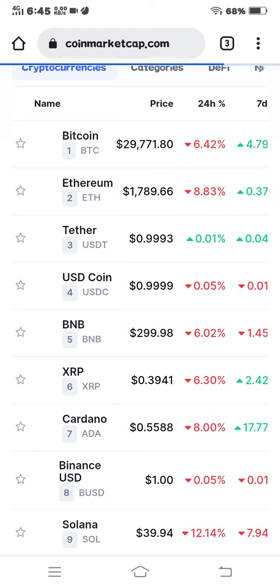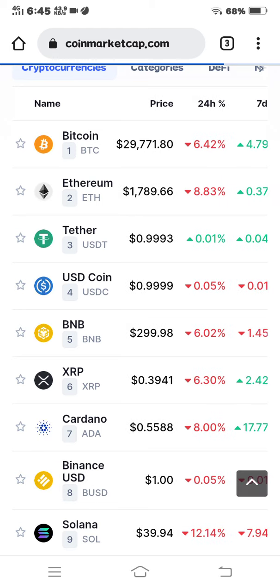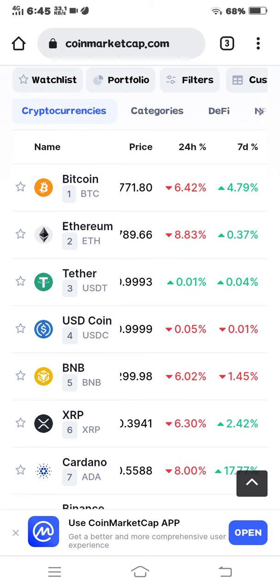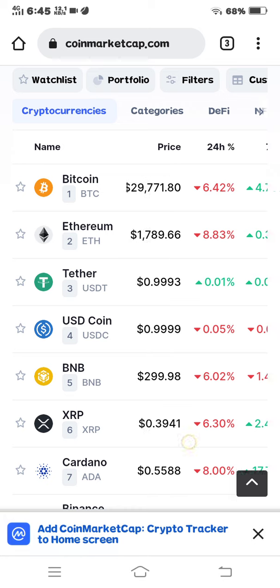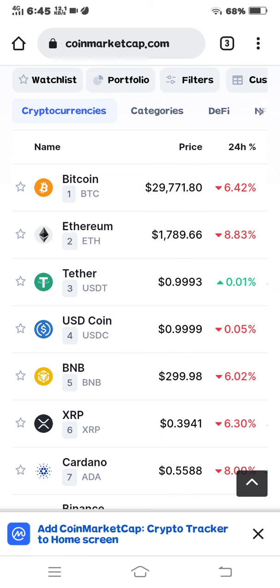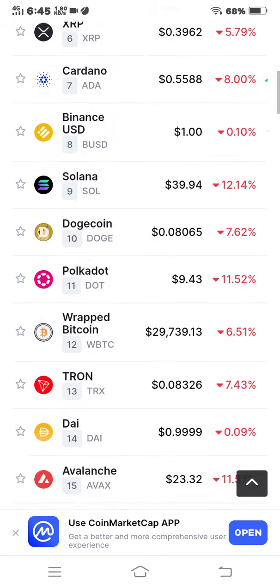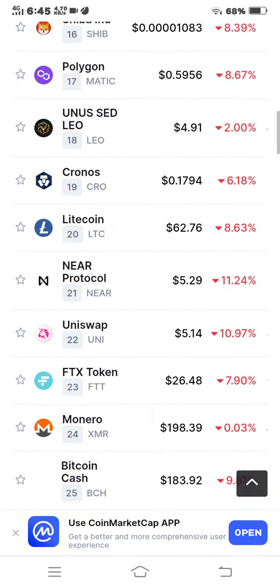Bitcoin has a price of 29,771.80 and Ethereum has a price of 1,789.66 and Tether has a price of 0.9993. These are the prices for the cryptocurrency.